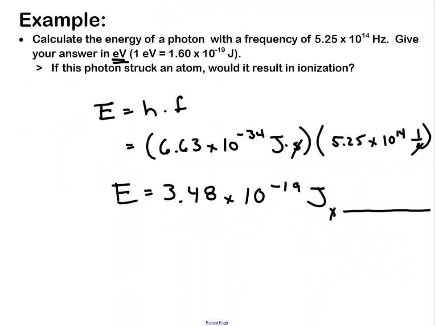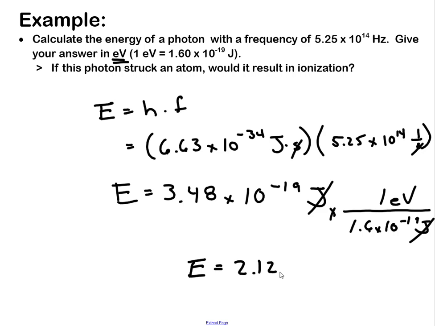So 1.6 times 10 to the negative 19th joules is 1 electron volt. So cancel those. And I can just take my answer and divide it by 1.6 times 10 to the negative 19th. And my answer, this photon has 2.12 electron volts of energy. So the final question is, if this struck an atom, would it result in ionization?